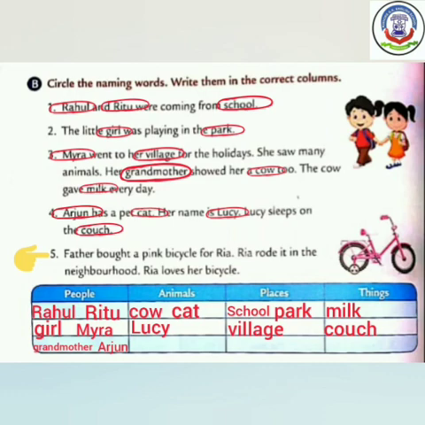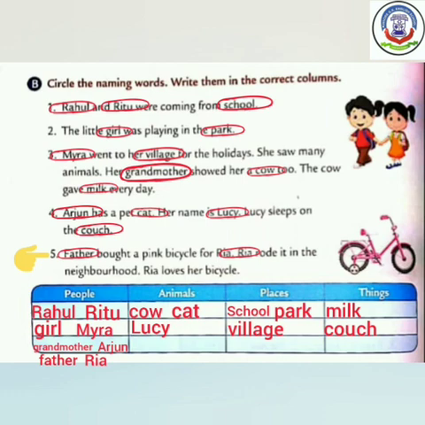Here, father, Riya, both these words are person. So we have to write in the column of people. Now see bicycle. Bicycle is a name of thing.